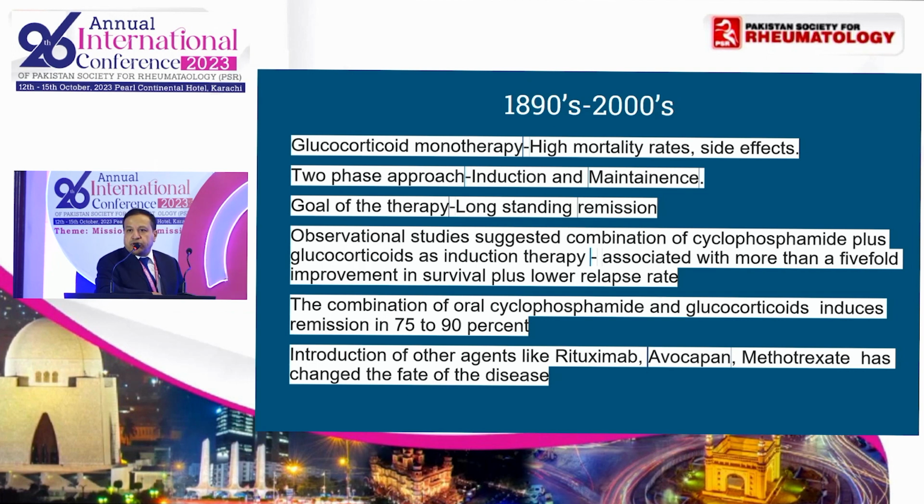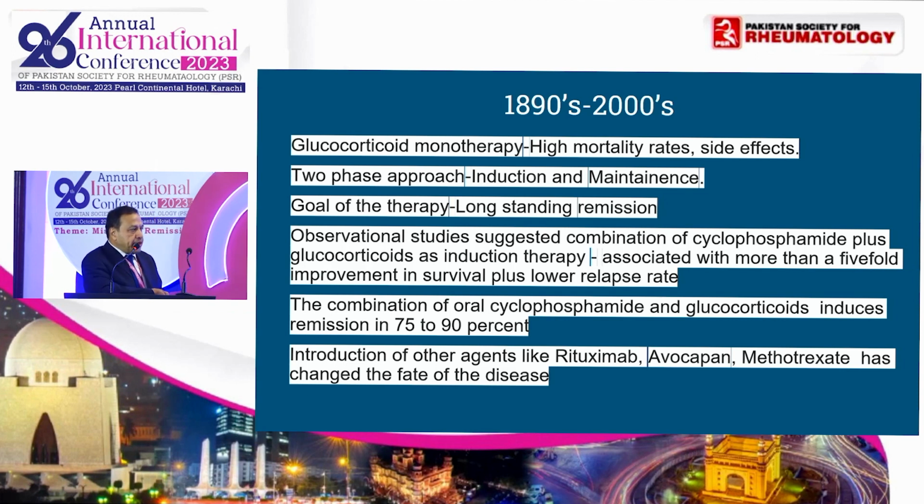This was based on observational clinical trials which showed that using cyclophosphamide in combination with glucocorticoids is associated with improvement in survival as well as a lower relapse rate. This combination was associated with remission in about 70 to 90% of the patients.